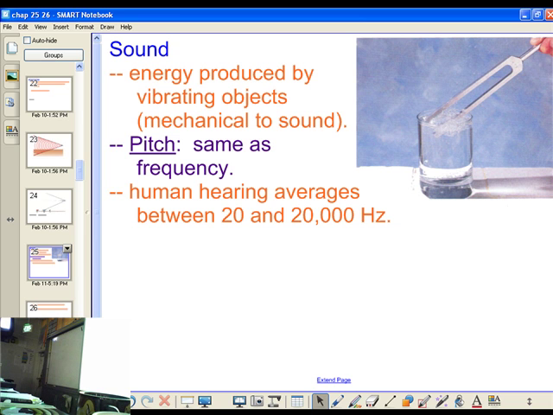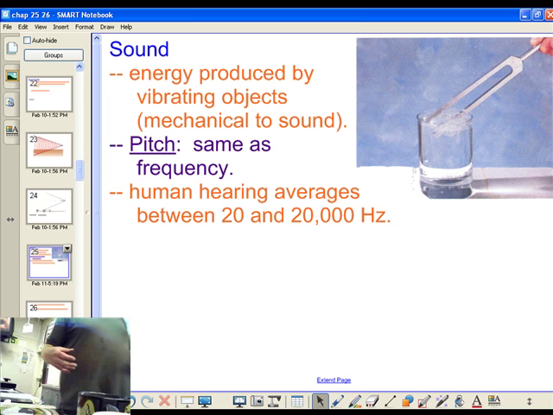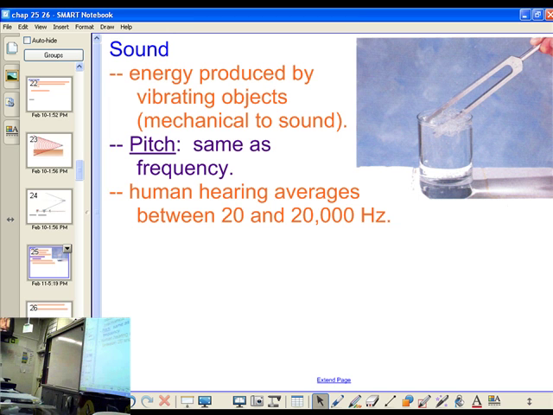All right. So, a lot of our terms in this are based on human hearing. We define things by human hearing in the ranges of human hearing. Now, normal human hearing is 20 to 20,000 hertz, which means you can hear sounds between 20 and 20,000 hertz.